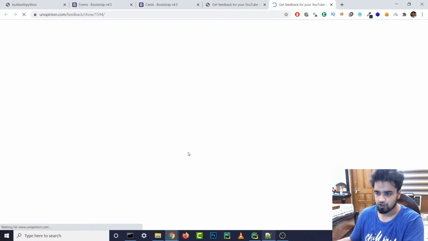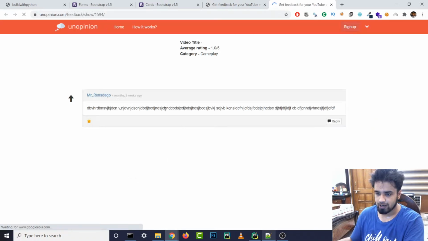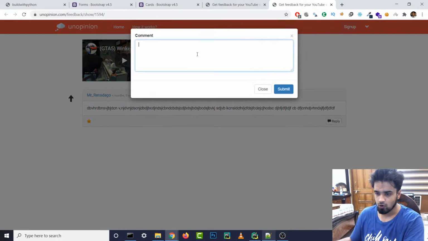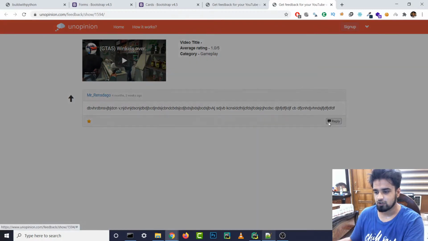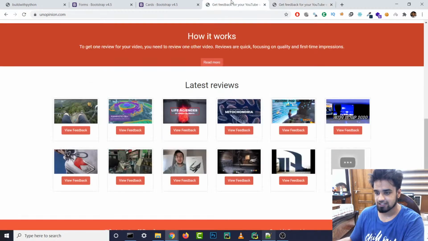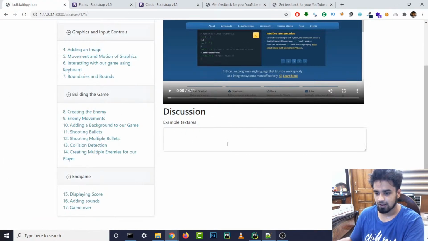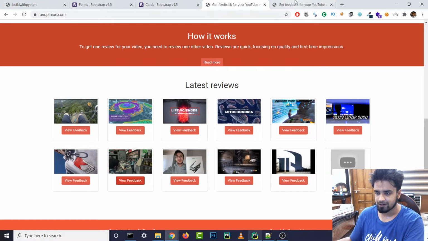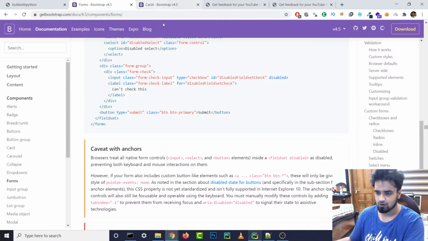So if we go to view feedback, there should be a way to add a feedback, right? Reply. Oh, we just did a modal thing, huh? Interesting. Oh, that is pretty interesting. So when you click on reply, basically, and that is actually not half bad idea. Oh, I think this also looks pretty good. We can just add a comment over here, right? And maybe I'll edit it later a little bit to make it look good.